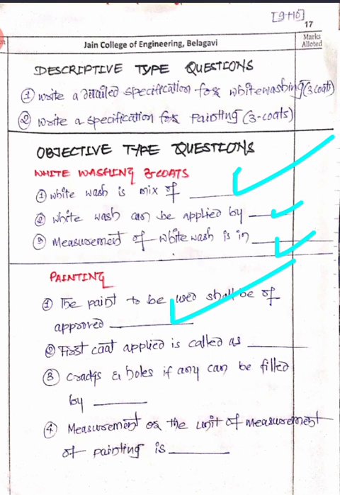The first coat applied is called the priming coat, very important one. Then cracks and holes, if any, you can fill with putty, or you can fill with a mixture of glue and plaster of Paris. Then the unit of measurement is meter square. Paint, superficial area, so it will be in terms of meter square.